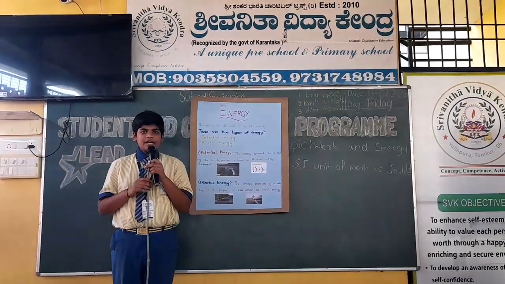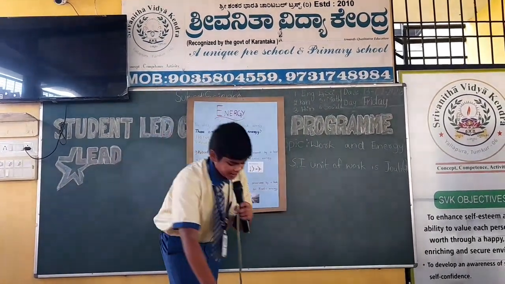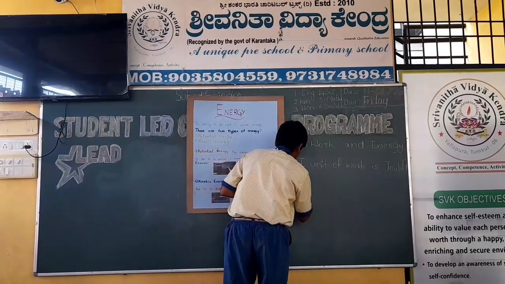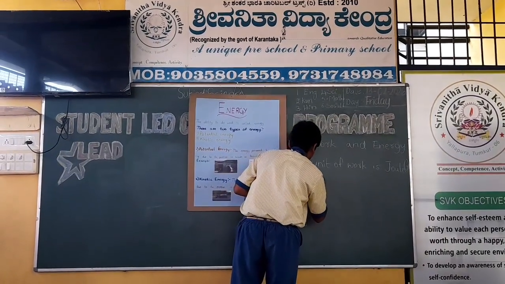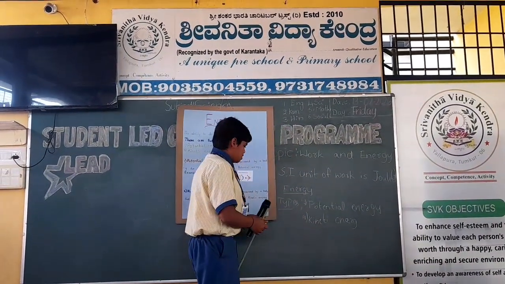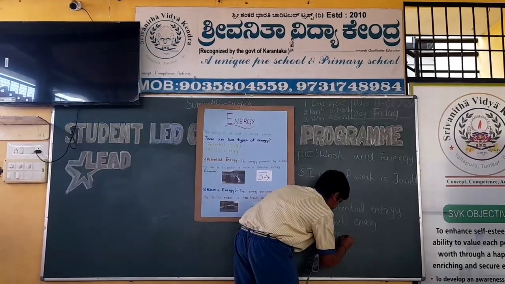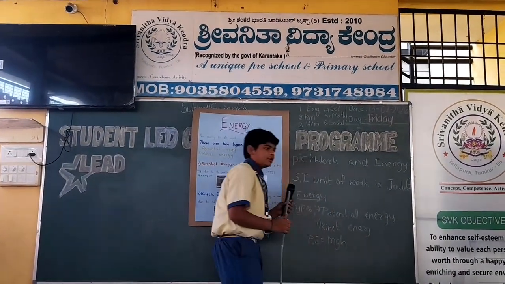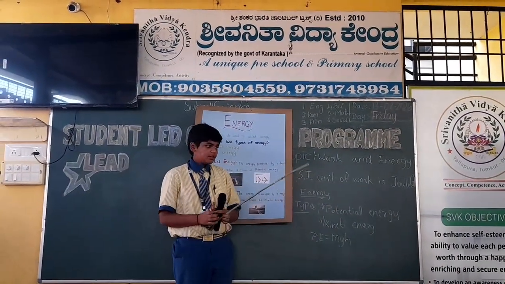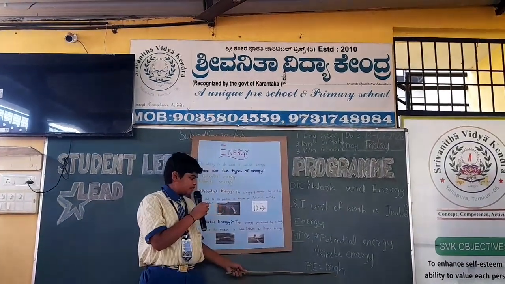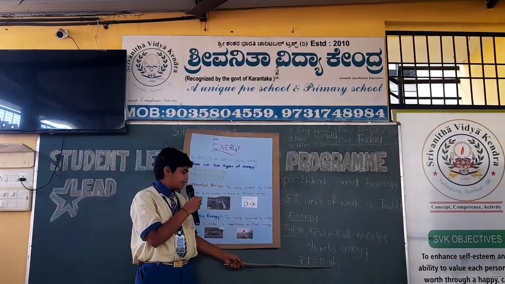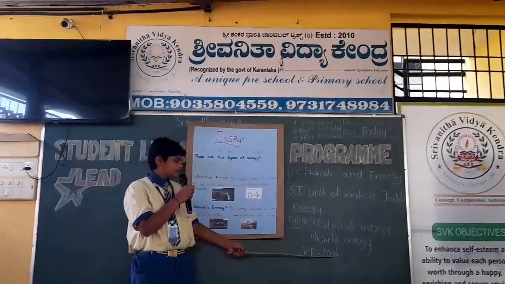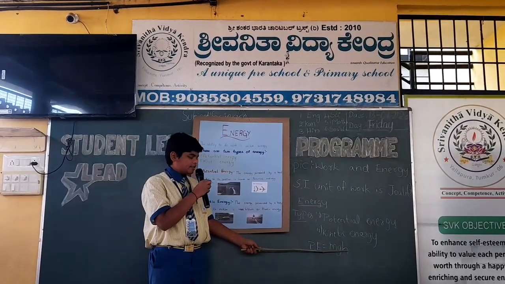Mathematically, potential energy is mgh. In this formula, mass is denoted by m, acceleration due to gravity is denoted by g and height is denoted by h.